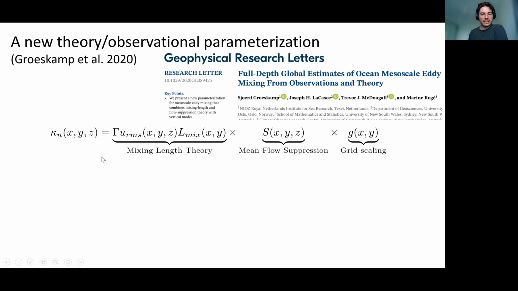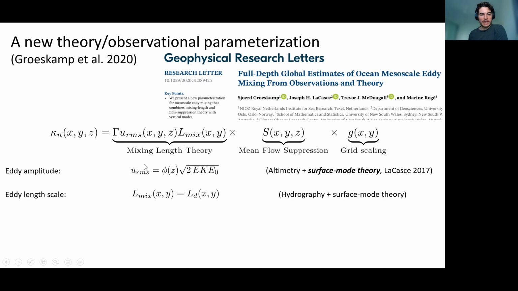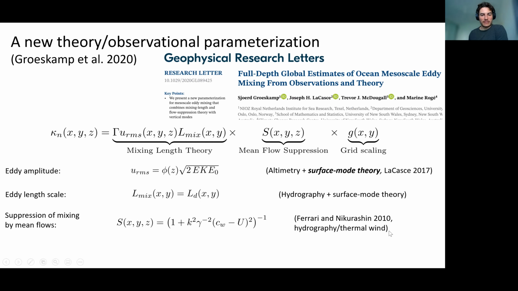This was based on mixing length theory, which combines an eddy velocity scale, U RMS, taken from surface eddy satellite altimetry observations, along with a vertical structure from surface mode theory due to LaCasce 2017, with an eddy mixing length scale, L MIX, which is based on the deformation radius from surface mode theory, calculated dependent on observations of the ocean's hydrography. This is combined with Ferrari and Nikurashin's 2010 theory for the suppression of mixing by mean flows, where U here is the mean flow velocity.